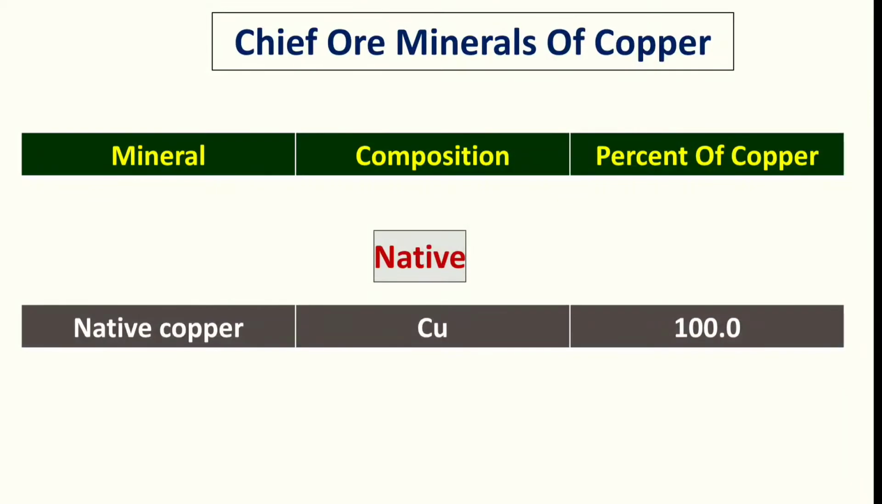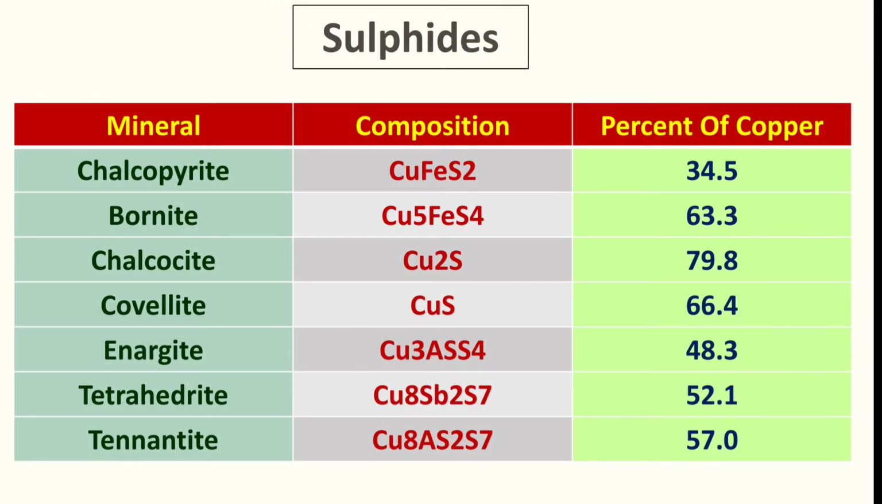If we talk about the copper minerals, one of the most important copper minerals is native copper. Native copper is very important from an economic point of view because it generally occurs in the native form. We do not have to do any smelting or other extraction process, and impurities are very few. The formula of native copper is Cu, and the percentage of copper in it is 100%.